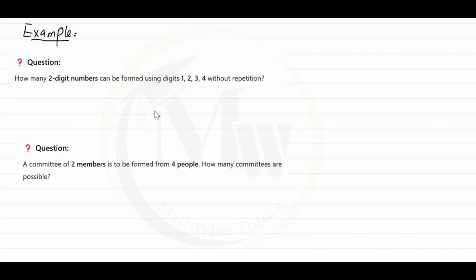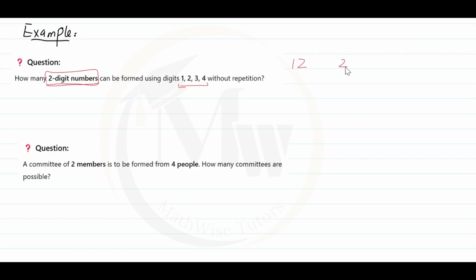Let's see how to identify from the question whether we need to use permutation or combination. Here we need to find the number of two-digit numbers using 1, 2, 3, 4 without repetition. Let's take any two numbers, 1, 2. 1, 2 is 12.